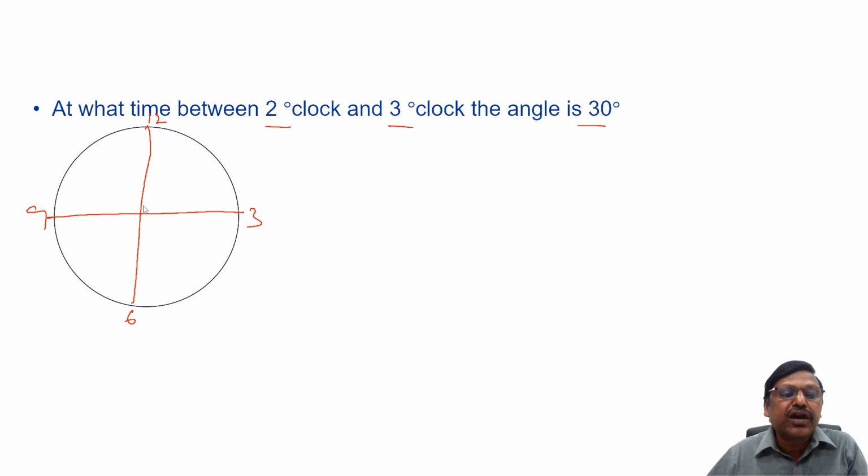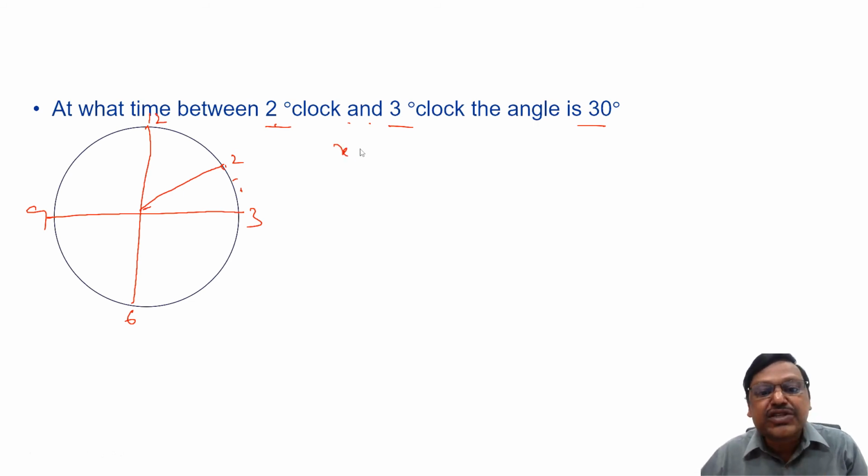Between 2 and 3 o'clock means the hand will be somewhere in between them, a few minutes after 2 o'clock but before 3 o'clock. So let us assume x minutes after 2 o'clock, and let the angle be 30 degrees.